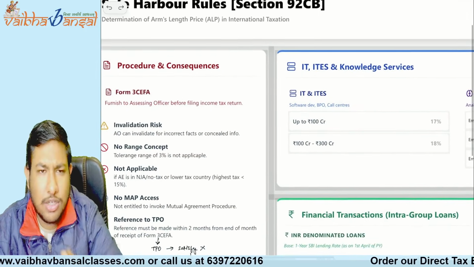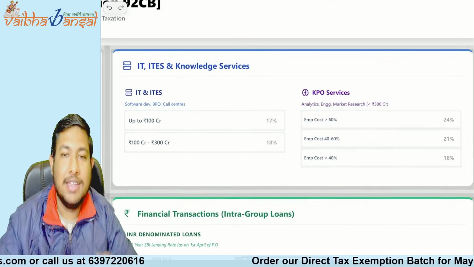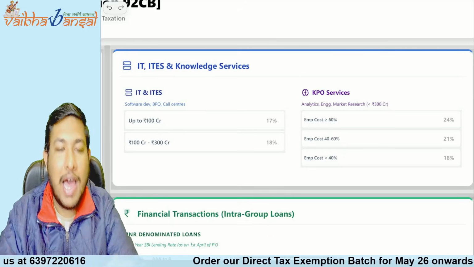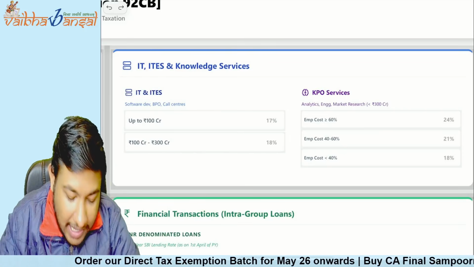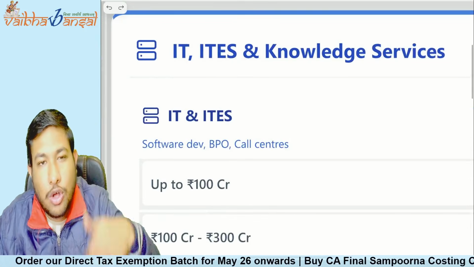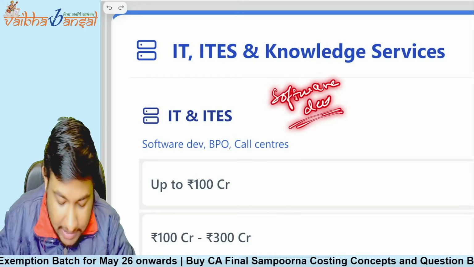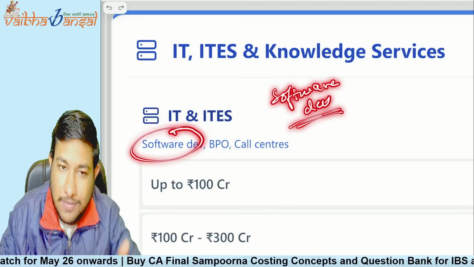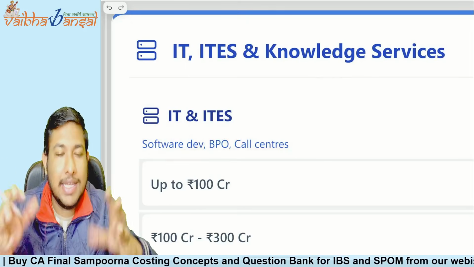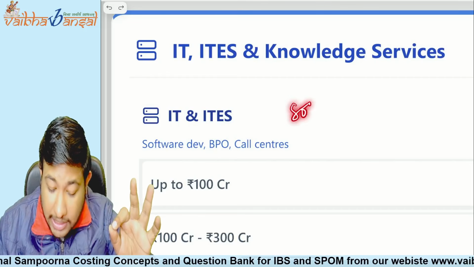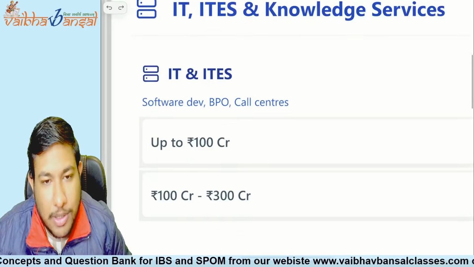Understood? Now the procedure and the consequences we will see at a later part, but now we are going to see the first thing, that is the safe harbor for IT and ITES, that is, IT enabled services. It is also applicable for software development. Are you giving software development services, BPO services, or call center services, or anything related to software? Anything relating to software will also come in this part, or IT enabled services will also come into this part.